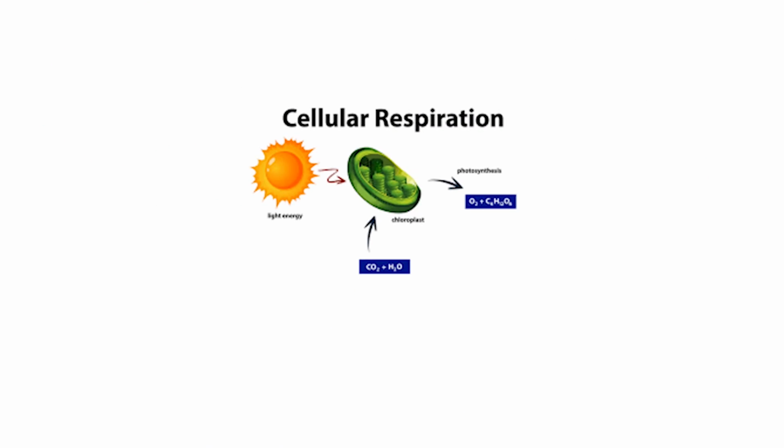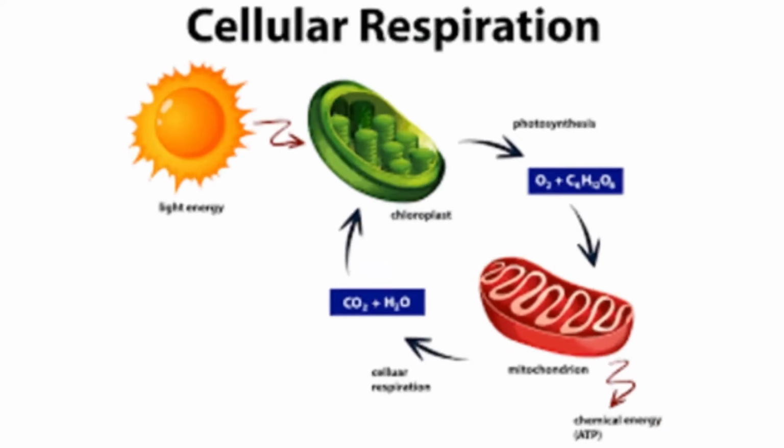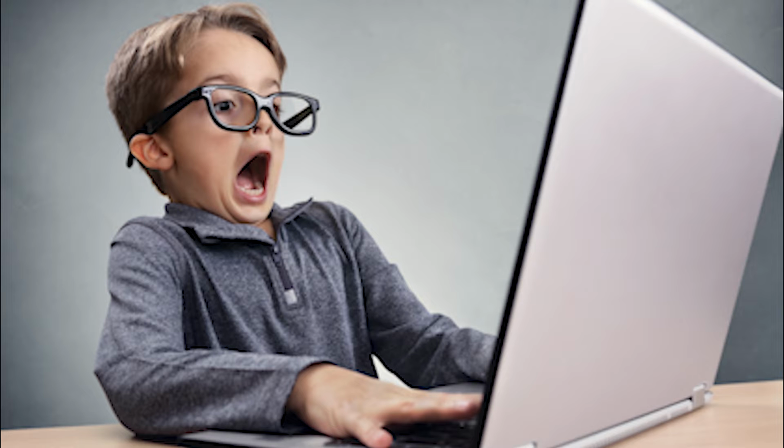Carbohydrates are formed by green plants from carbon dioxide and water during the process of photosynthesis. The byproduct of this process is oxygen. The human body uses carbohydrates, through a complex process of cellular respiration, and in the presence of oxygen, to produce energy. One of the byproducts of this action is carbon dioxide. Isn't it fascinating?